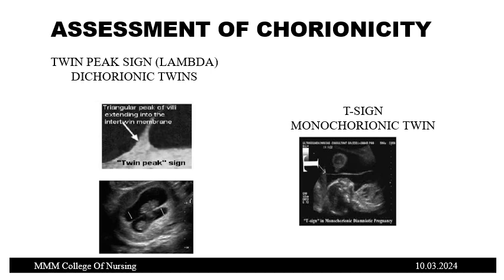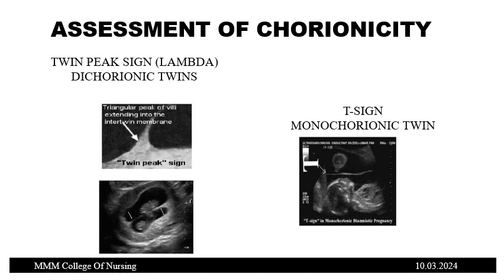It means in the first picture there are two fetuses, there are twins, but each of them has their own amnion and chorion. The first fetus has one amnion and chorion. The second fetus is also having one amnion and chorion. So the intervening membranes between the two fetuses are amnion, chorion, chorion and amnion. So there are four membranes present between two twins in case of dichorionic twins, which is given in the first picture. That's called a twin peak sign.